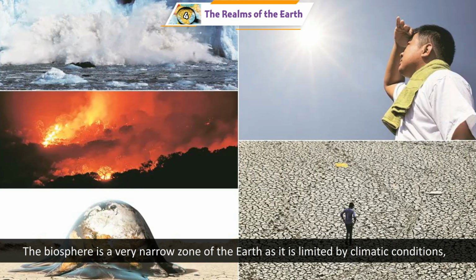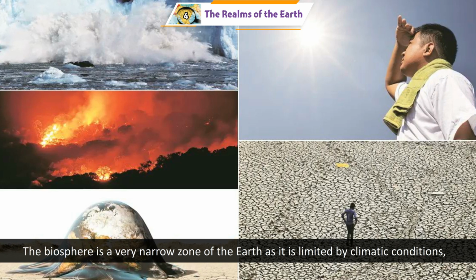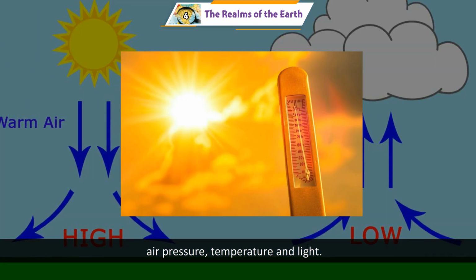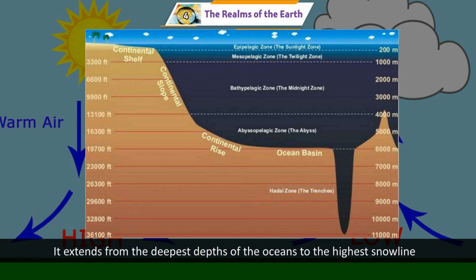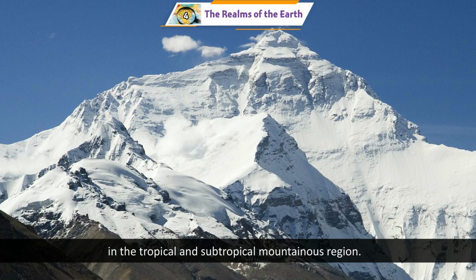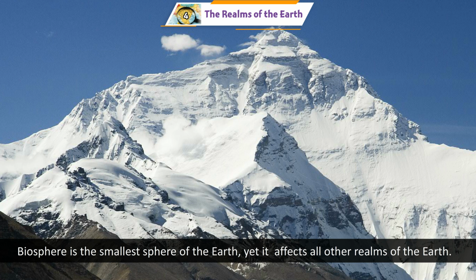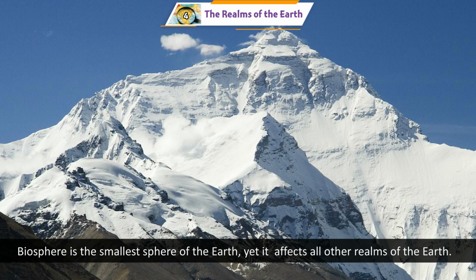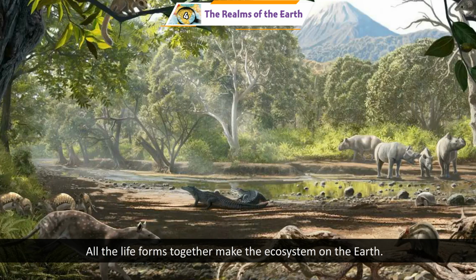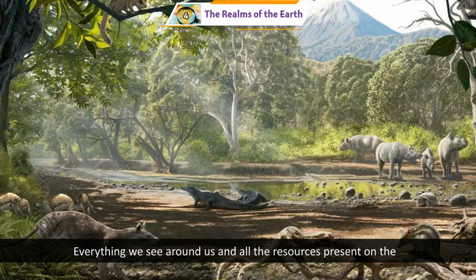The biosphere is a very narrow zone of the earth, as it is limited by climatic conditions, air pressure, temperature, and light. It extends from the deepest depths of the oceans to the highest snow line in the tropical and subtropical mountainous region. Biosphere is the smallest sphere of the earth, yet it affects all other realms of the earth. All the life forms together make the ecosystem on the earth.